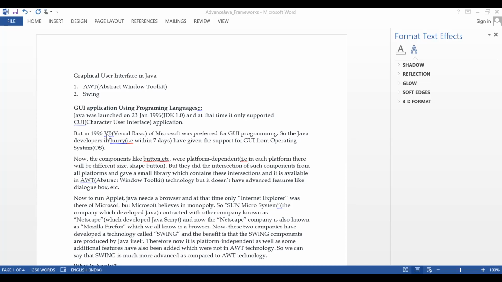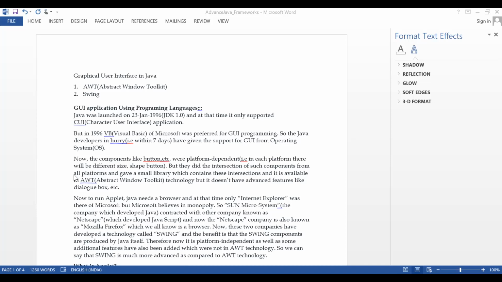In 1996, along with Java, Visual Basic was also a popular programming language in those days. They came up with GUI-based applications, since they are in the operating system, they know Windows, and they developed a GUI platform.